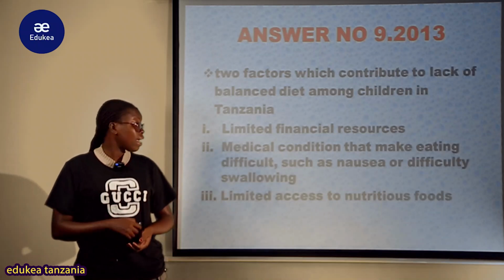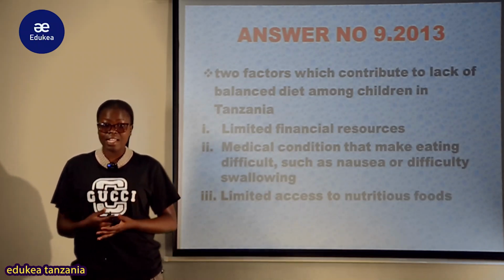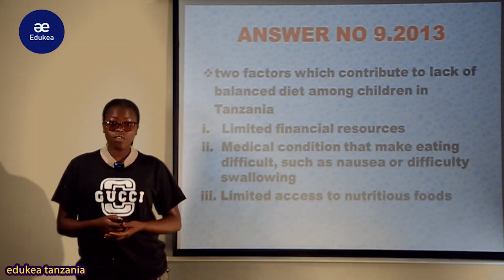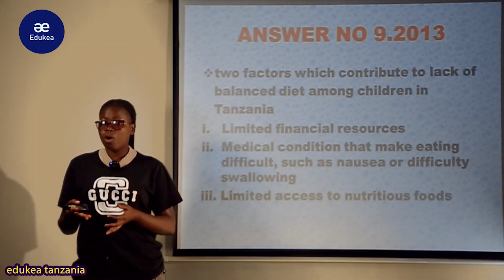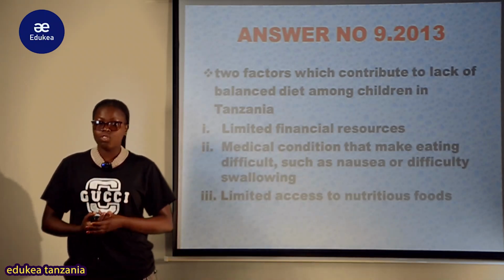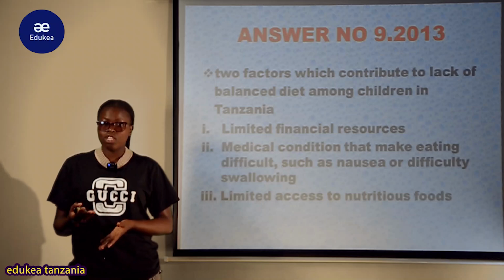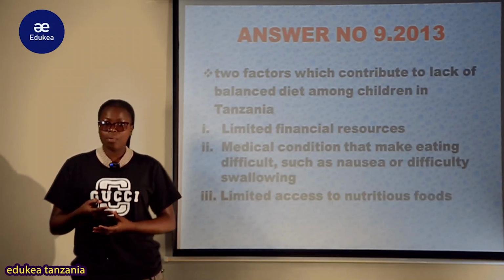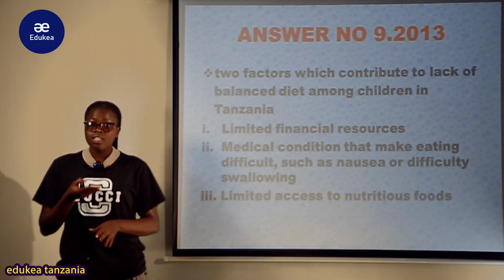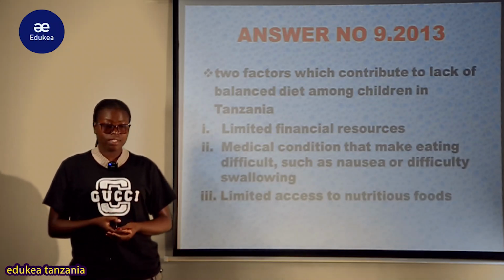Kingine ambacho kinapelekea watoto wa Tanzania washindwe kupata this balanced diet ni medical condition. Kwa mfano unakuta mtoto, kuna baadhi ya watoto wakiachishwa wanakuwa wanatapika, wengine wanakuwa wanaharisha. Kwa hiyo hata wakilishwa on this balanced diet, food rich in nutrients, they suffer, they end up vomiting pamoja na diarrhea, so they tend to lack these particular nutrients.